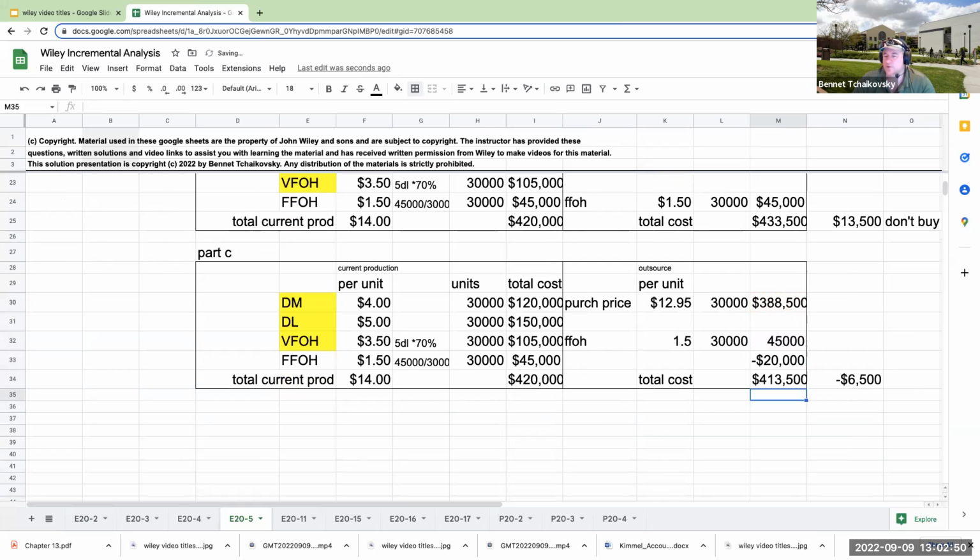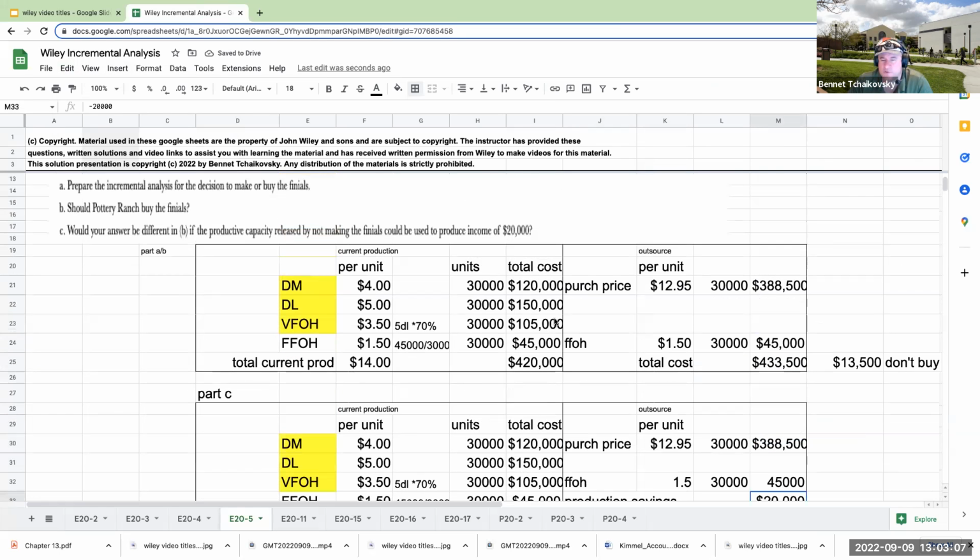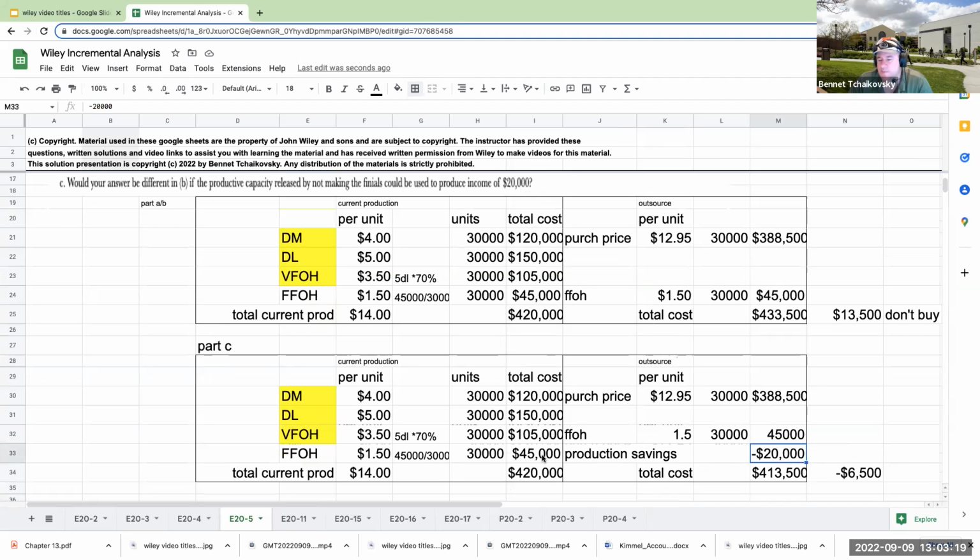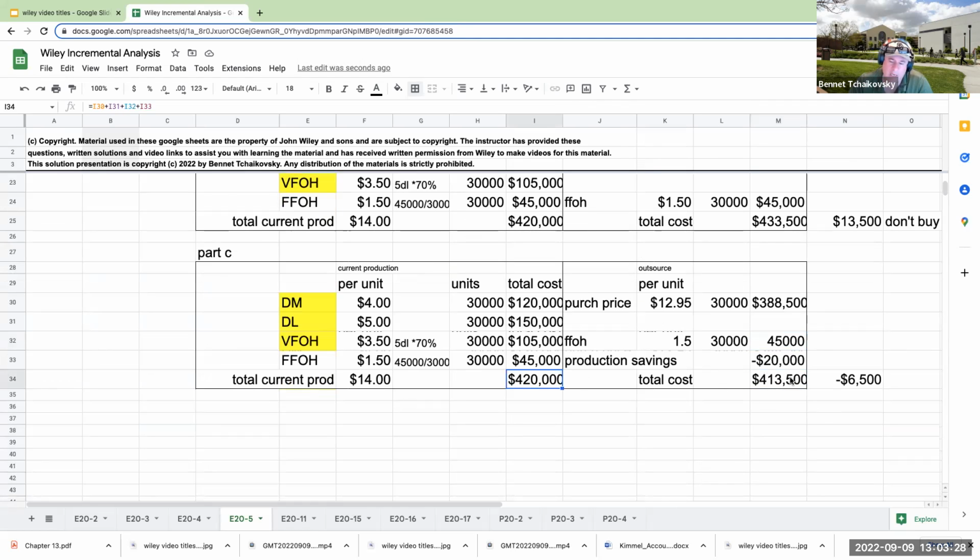So this is now going to be costing me $413,000. So my production savings of $20,000. So this is now putting me in a better position. So let's go through and read this. Would your answer be different if the production capacity released by not making the finials could be used to produce income of $20,000? Well, if this is going to be freeing up existing production, then you have to take that into account when you're going through and doing it. And when we look at it here, that's now at a $6,500 savings.